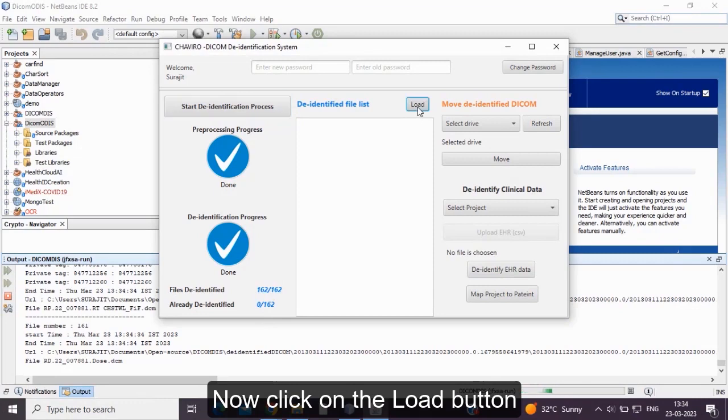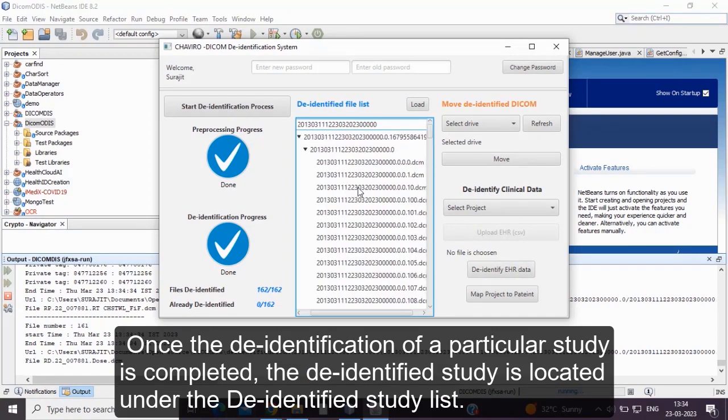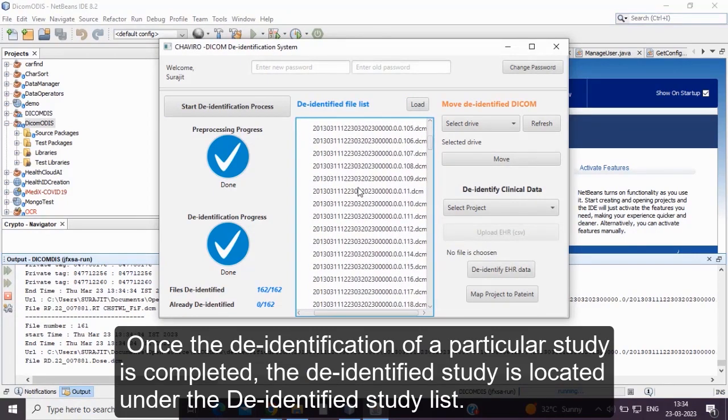Now click the Load button. Once the de-identification of a particular study is completed, the de-identified study is located under the de-identified study list.